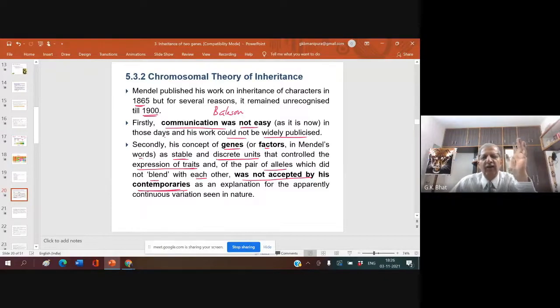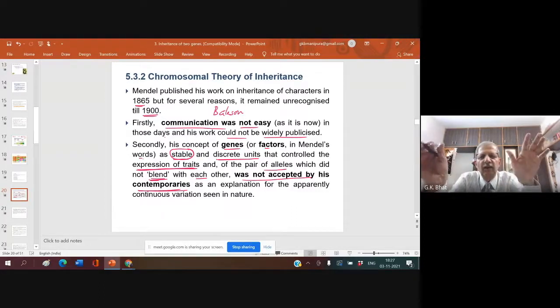People wanted to know: if genes are stable, how do children born to a couple turn out different? If the genes never blend, how do parents get children looking totally different from them?